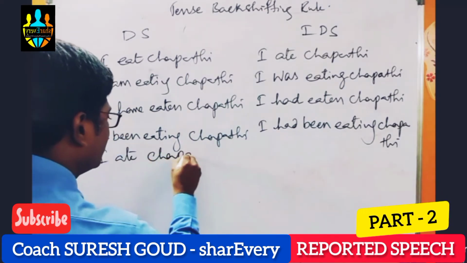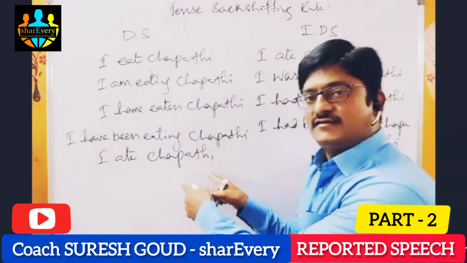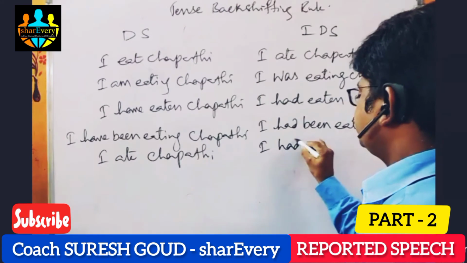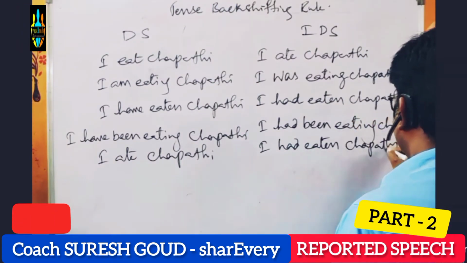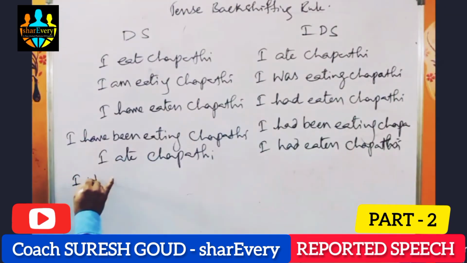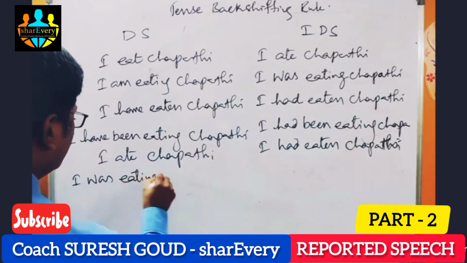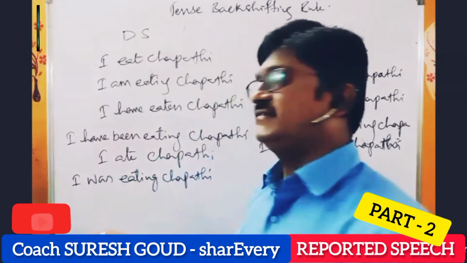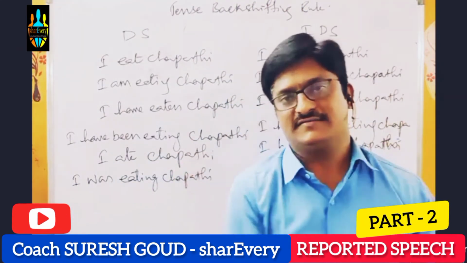I ate chapati. This is a simple past structure, right? We need to write past perfect. I had eaten chapati. So if we have past continuous, I was eating chapati, past continuous has to be changed to past perfect continuous.